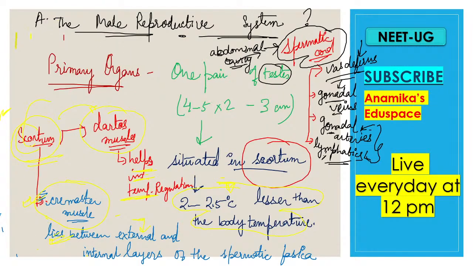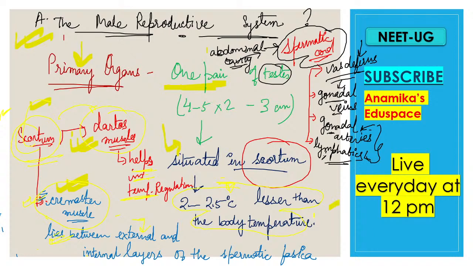Next is the male reproductive system. In the male reproductive system, the primary organs are already discussed. That is, one pair of testes is present. It is situated in the scrotal sac. Scrotum is made up of two main muscles, that is the Cremaster muscle and the Dartos muscle,